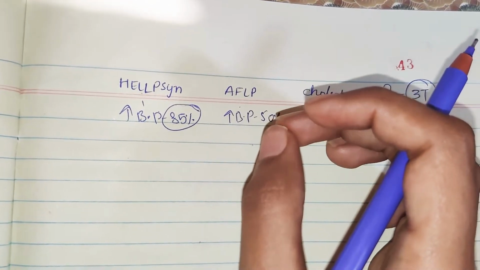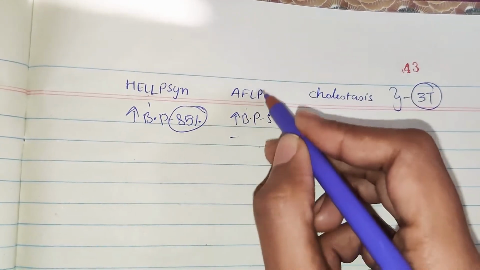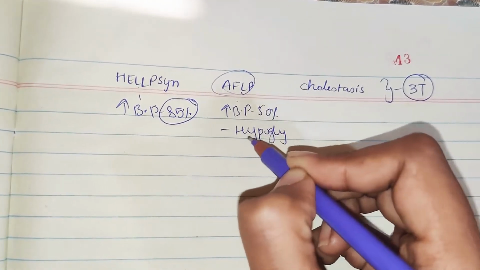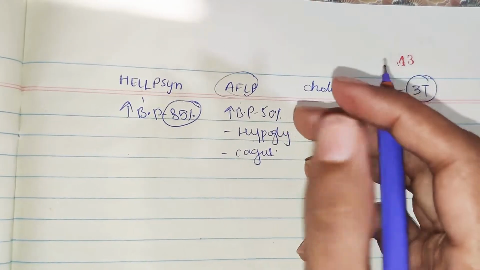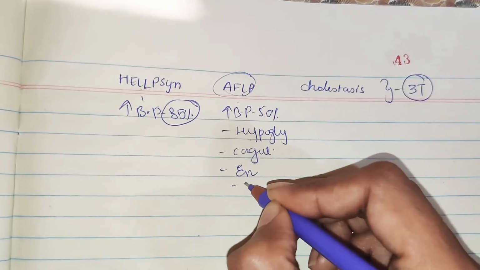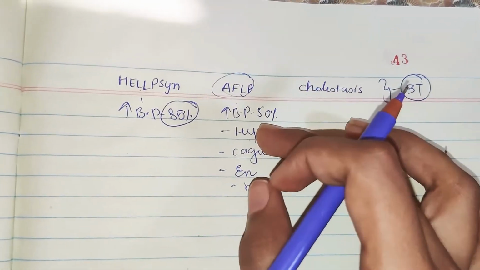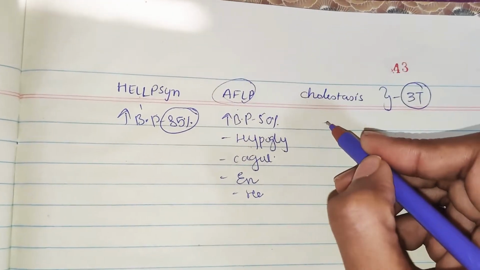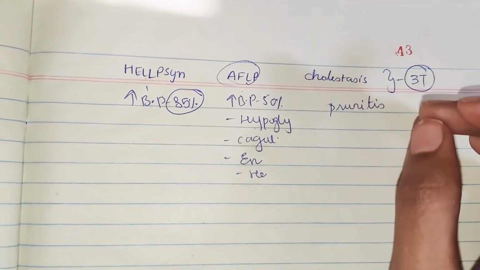Okay. Along with the blood pressure, you will see some other features associated with acute fatty liver, like hypoglycemia. Why? Because there is more insulin production, and coagulopathy, because the liver produces most of the coagulation proteins, encephalopathy, and also hepatorenal syndrome. So this we already discussed in acute fatty liver, right? So along with the blood pressure, these features you will see in AFLP. Next, coming to cholestasis, the important clinical feature is pruritus, right? Itching in the soles and palms.